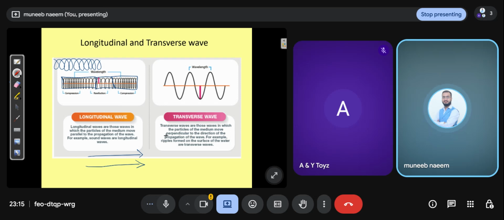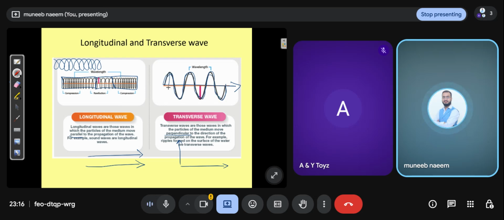The second difference: transverse waves are those waves in which the particles of the medium move perpendicular to the direction of the wave. In a longitudinal wave the particles are parallel, so in a transverse wave the particles of the medium and the direction of the wave are perpendicular. You can see in the diagram, there is a loop. This is the wave, and this is the direction of the wave, and the particles move up and down.